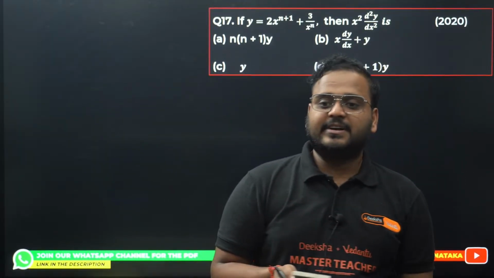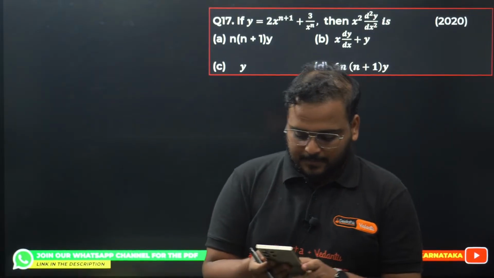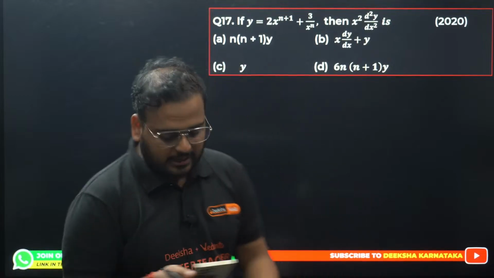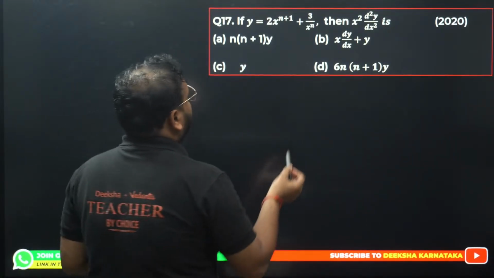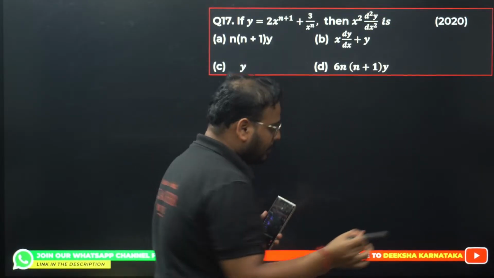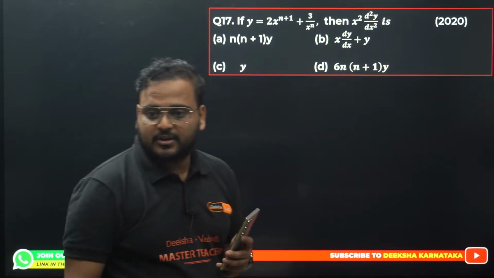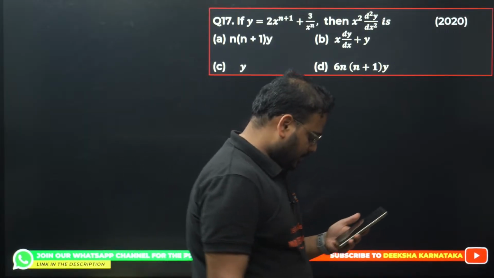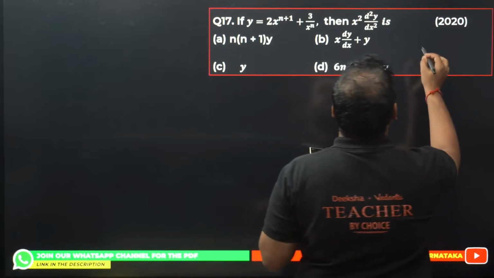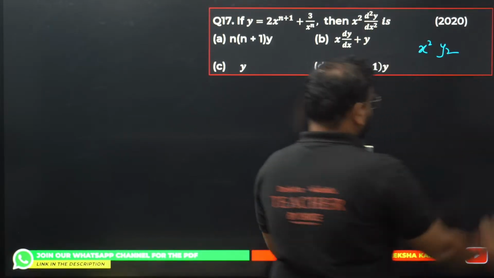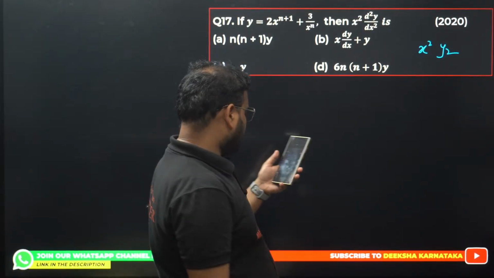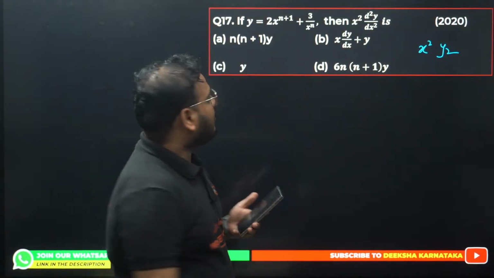Question number 17, please solve this. Alan, I want you to get this one right. 17th, I want you to get it right. Please check. We are looking for x square times the second derivative. Am I audible right now? Can you check? Okay. Rock is saying E. There is no option E, dear. Jivan is saying D. D is one of the answers. Okay, correct. We'll see. How to solve this question?